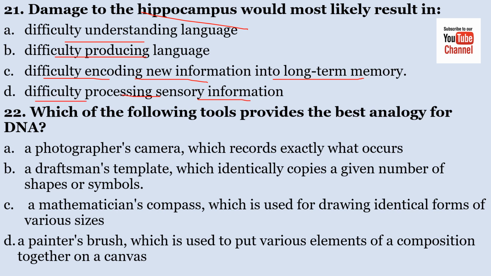The correct answer here is C. It would result in difficulty in coding new information into long-term memory. Remember, the hippocampus is responsible for memory retention, specifically transferring short-term memory into long-term memory.